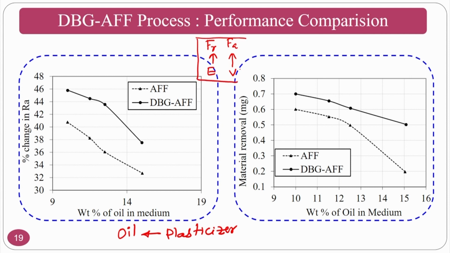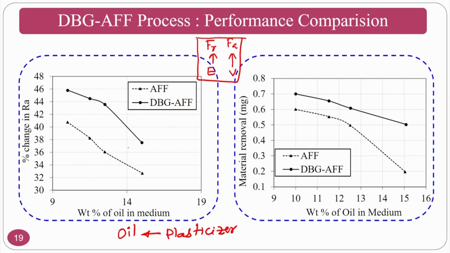So if your plasticizer increases, your elastic component will reduce. Why will the elastic component reduce? Because your polymer molecular chains are far away, so they are not cohesive enough to support the abrasive particles to push radially. That is the problem. That's why the viscosity of the medium goes low, in a qualitative statement.